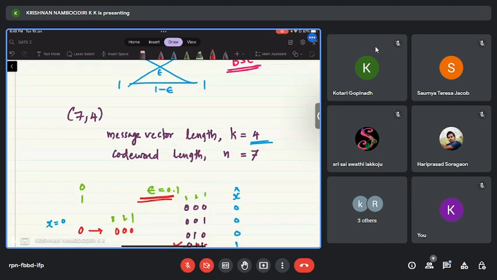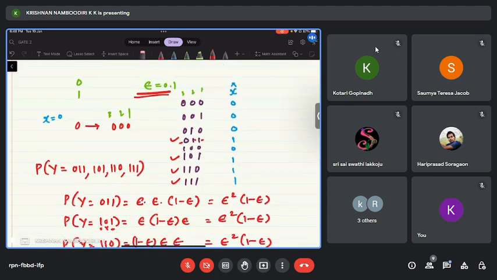Now come back to the given code. This is known as the repetition code. So I am repeating the same thing 3 times or 5 times or 7 times. If I repeat 7 times, my probability of error will reduce drastically. But the thing is that I am repeating the same thing 7 times. That means my data rate is coming down by a factor of 7. Basically, I am communicating only 1 bit out of the 7 channel uses. So my data rate has come down by a factor of 1 by 7.